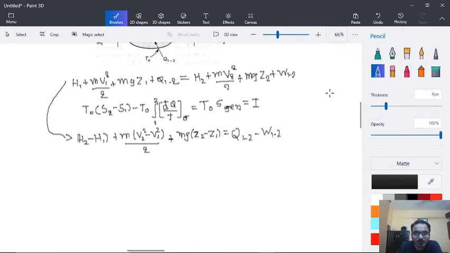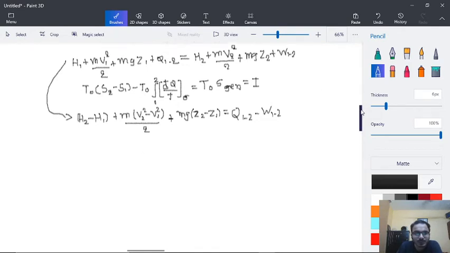So this will be our first equation, that is of first law of thermodynamics. Now what we are going to do is subtract this equation from the last equation that we have written.